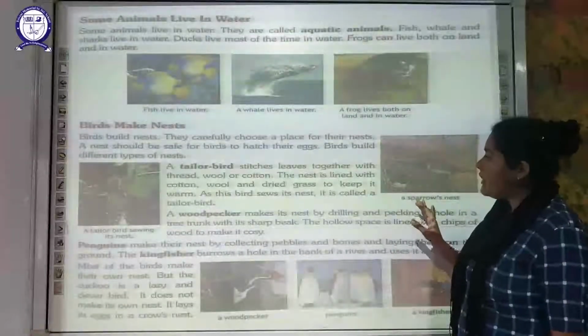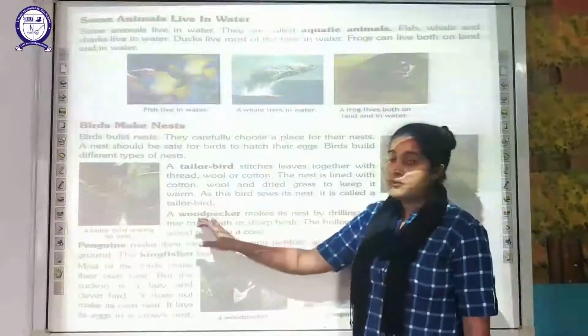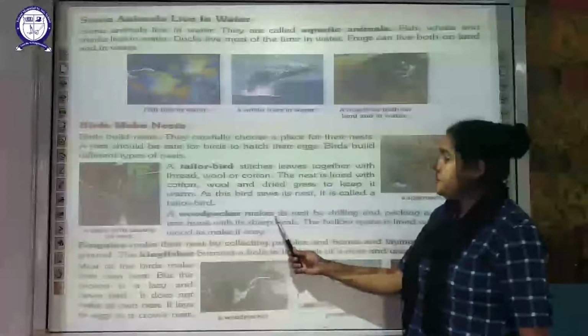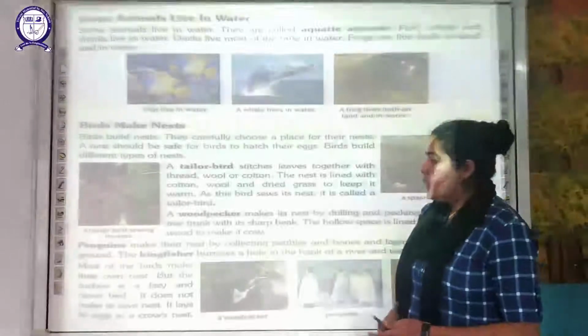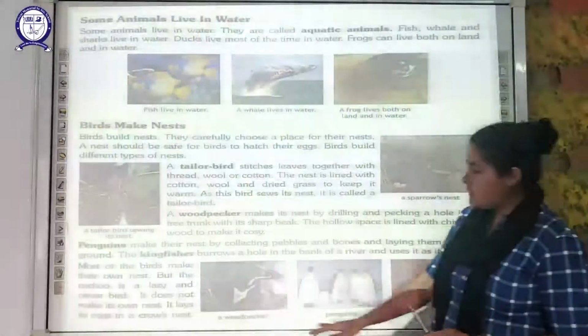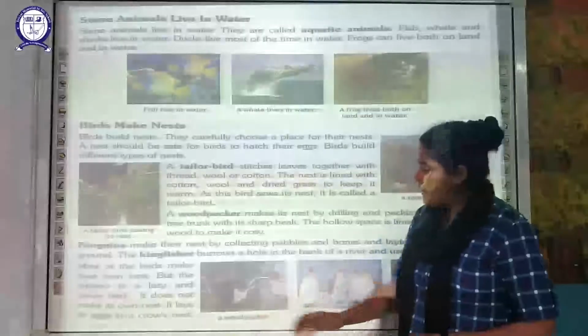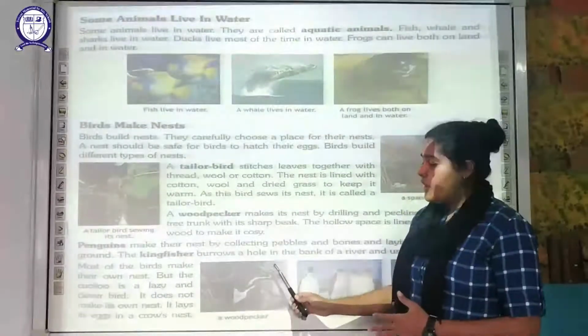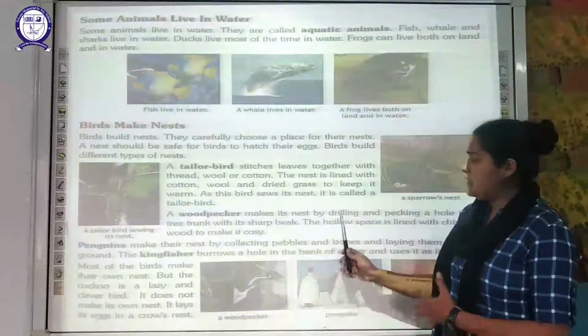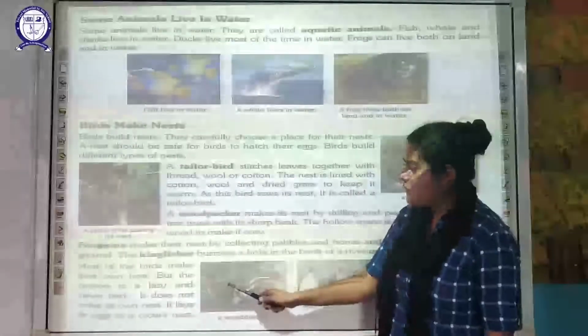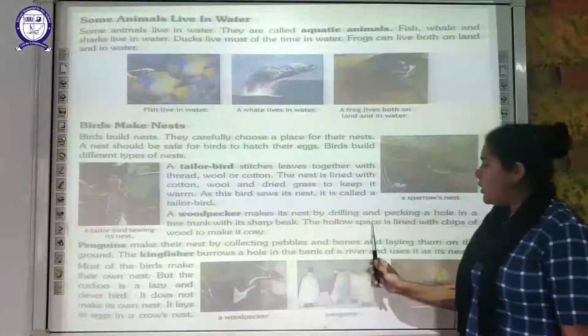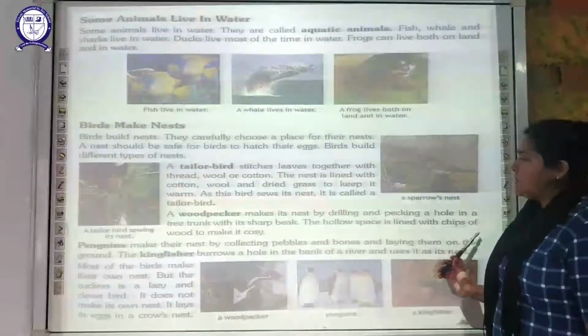Now next we discuss the woodpecker. The woodpecker generally makes its nest by drilling or pecking a hole in the tree trunk with its sharp beak. You can see here in the image, this is a woodpecker. It has a very sharp beak. With the help of this beak, by drilling continuously or pecking on the tree trunk, it is going to make a hole in the tree trunk, and this hollow space is lined with the chips of wood.